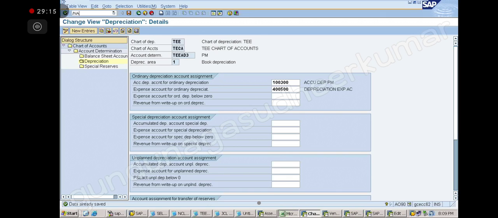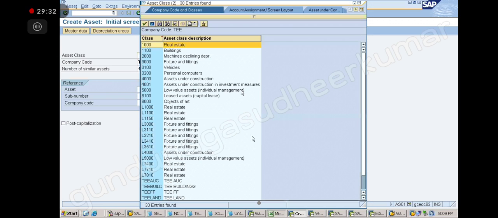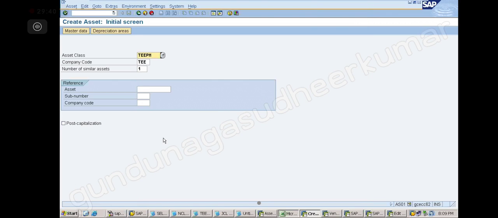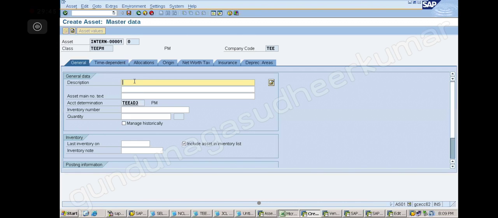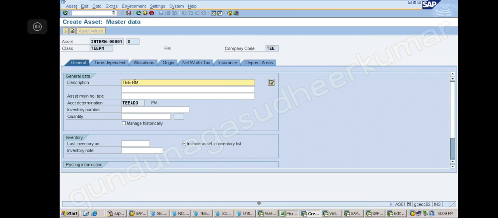Okay, so let us go to AS01. Okay, what is my class now? Correct? You can select it from here also. Good. Press enter. Now go to master data. This is the TEE plant and machinery 1.